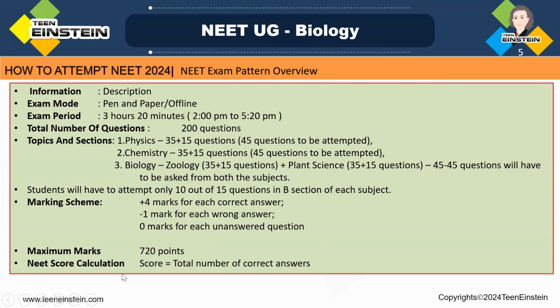So for the NEET score calculation, for each correct answer you are getting 4 marks, and for each wrong answer you are getting -1. If you are not marking any wrong answers, whatever marks you are scoring, that will be there.